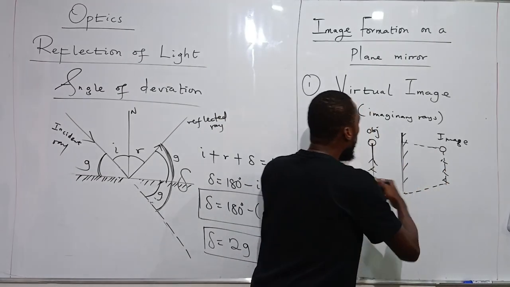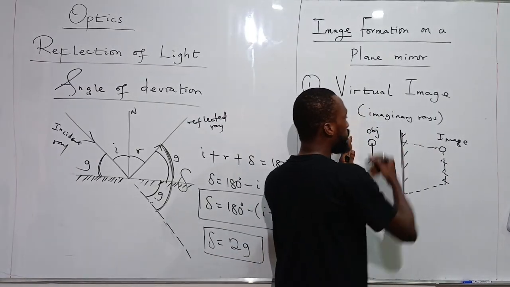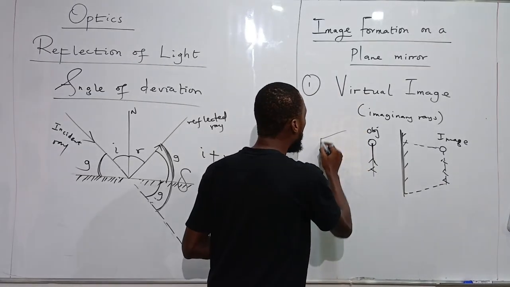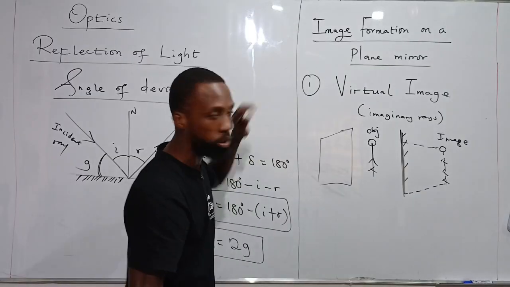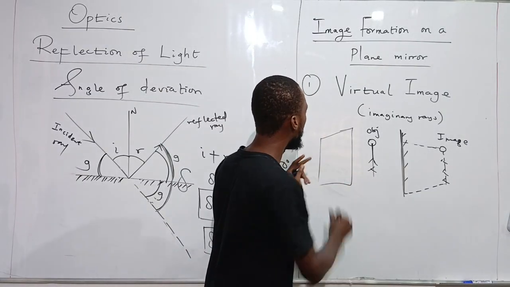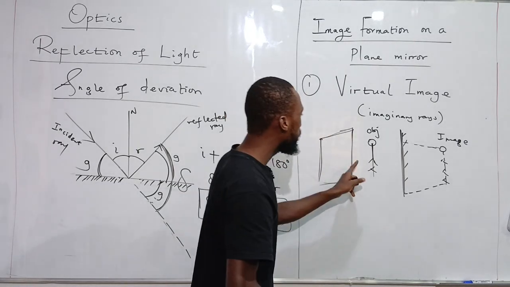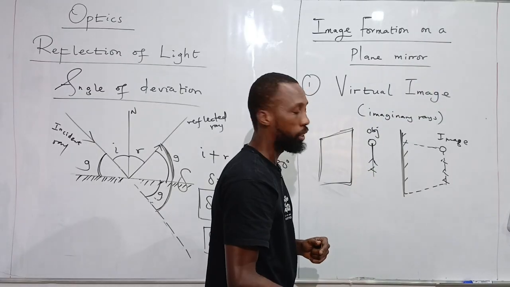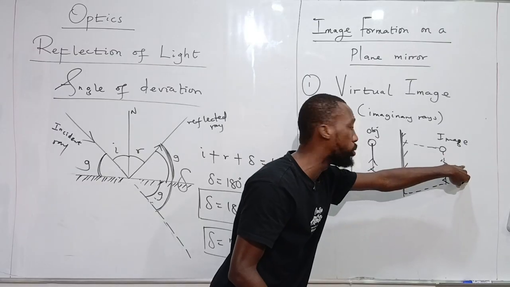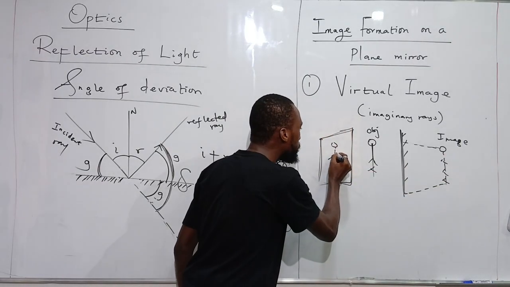The image is formed on the opposite side from the object. The object is on this side of the mirror, and the image is formed on the other side. That is a virtual image. Now, if I put a screen here, a screen could be this board. The boy is standing here, and there's a screen beside him. There is a mirror in front of the boy. Let's assume that instead of seeing his image on the other side of the mirror, his image is formed here. That is what we call caught on a screen.